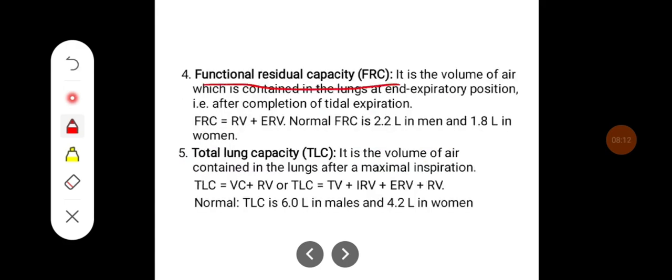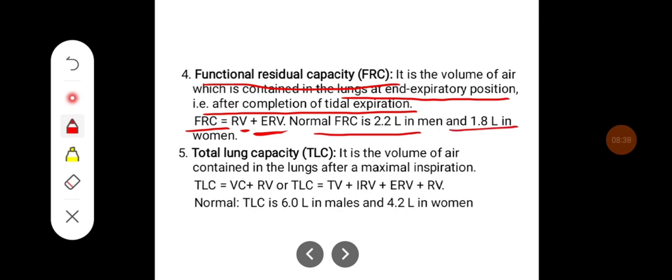Functional residual capacity. It is the volume of air which is contained in the lungs at the end expiratory position, that is, after completion of tidal expiration. That is why functional residual capacity can be given as residual volume plus expiratory reserve volume. The normal FRC is 2.2 liters in men and 1.8 liters in women.